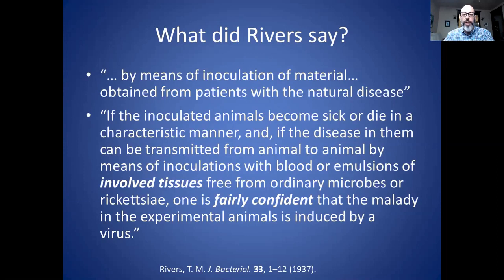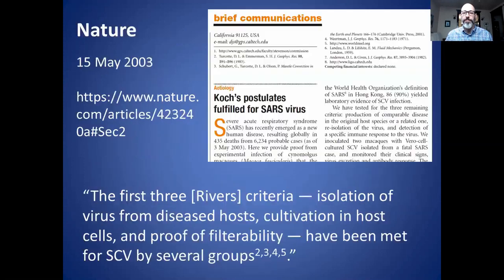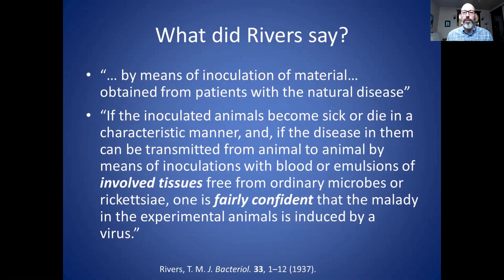He says one is fairly confident that the malady in the experimental animals is induced by a virus. So basically what he's saying is, if you apply his criteria, it's not certain, but you can be fairly confident that the virus causes that disease. That is not very inspiring of confidence in me, but nonetheless, that is what he said about these criteria. So even if all 6 of the criteria are satisfied, that only leads you to be fairly confident, not conclusive, not certain, not 100%, just fairly confident.